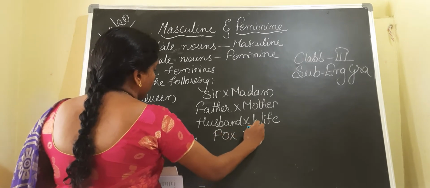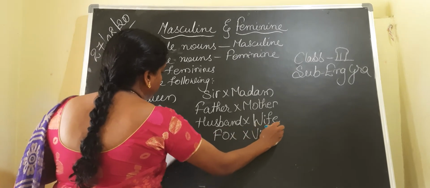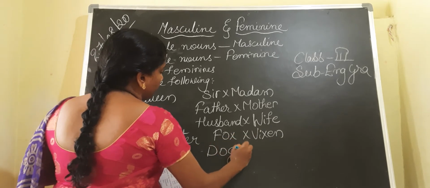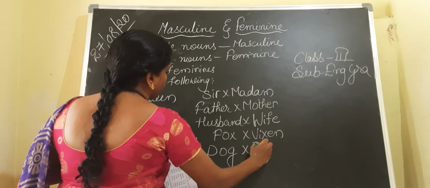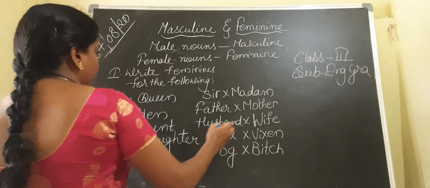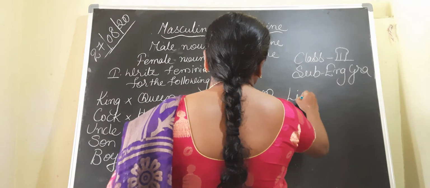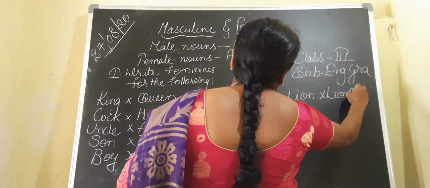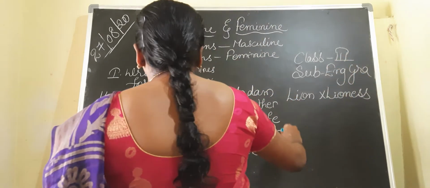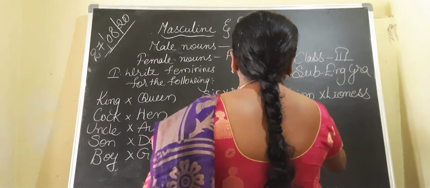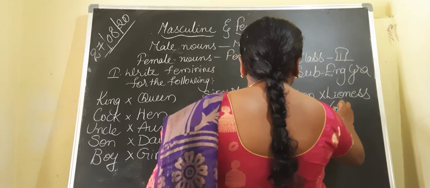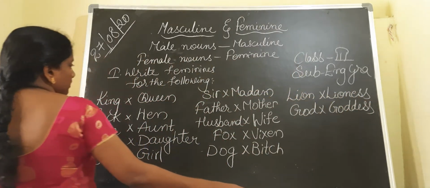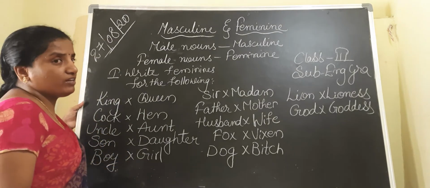Vixen. Fox, vixen. Next, children, dog. Feminine gender, bitch. Next, lion. Lioness. Next, god. Goddess. So in this way we can write the given words' feminine genders very easily.